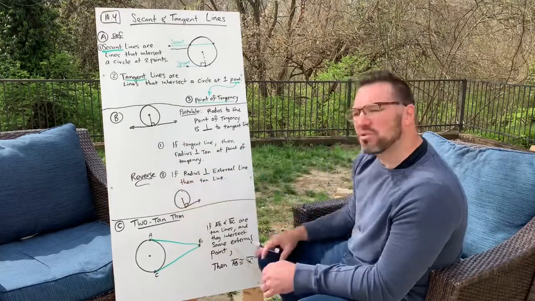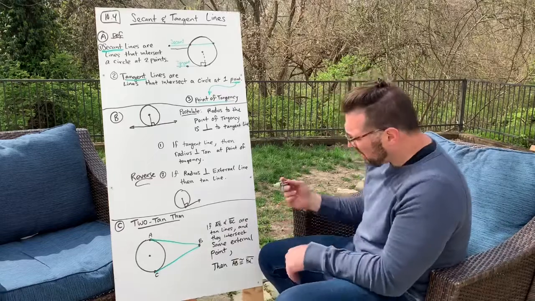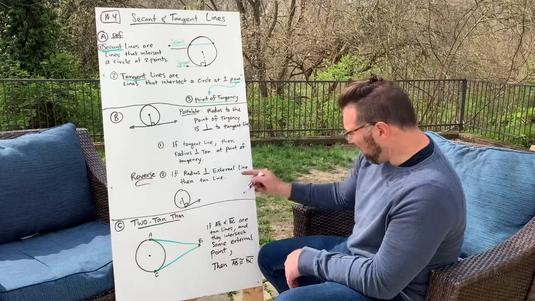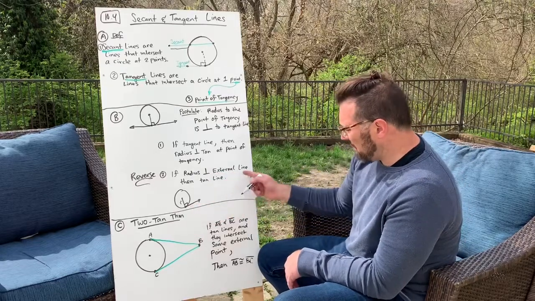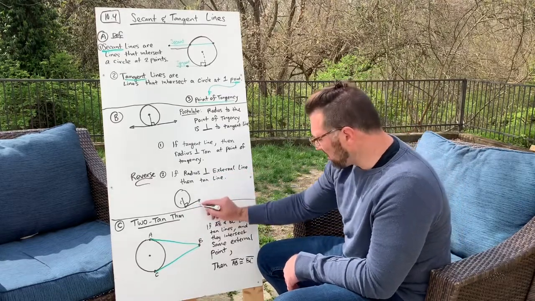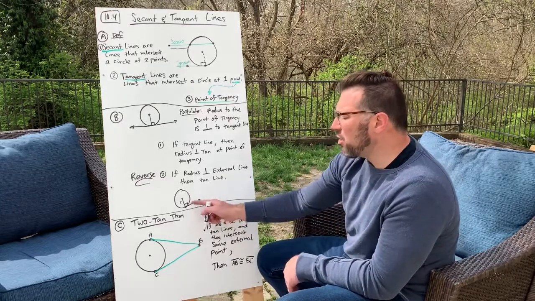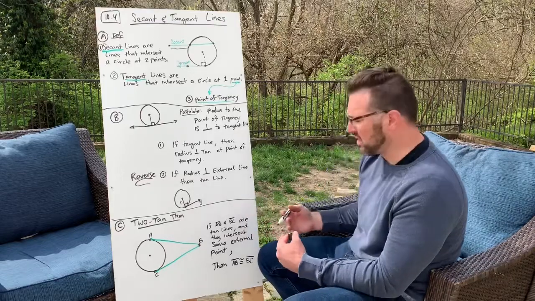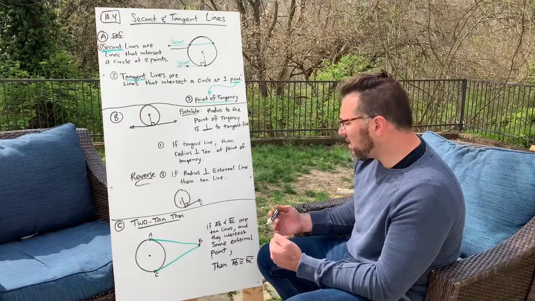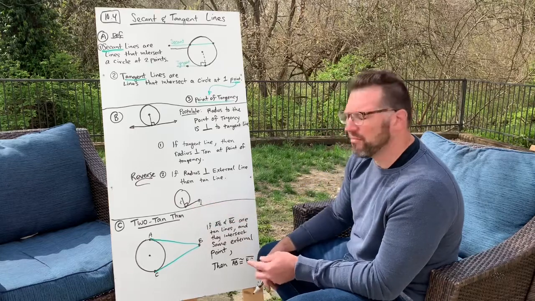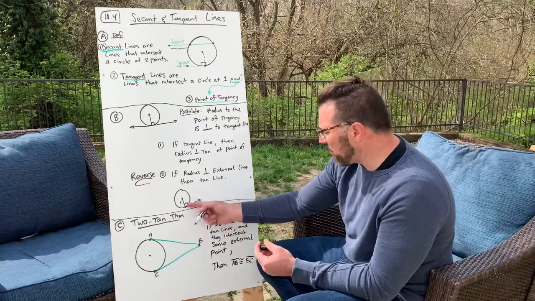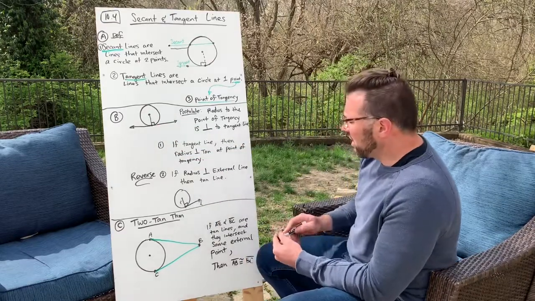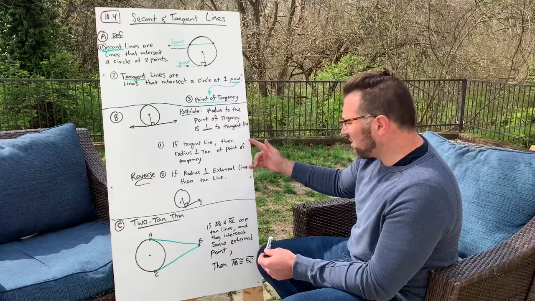The reverse of that is true as well. So, for example, if you had a radius, like this is a radius, that's perpendicular to some external line, let's just call this line L. If you already know it's perpendicular, then what can you conclude? You could conclude that this line is a tangent line. If it's perpendicular, then it's a tangent line, or if it's a tangent line, then it's perpendicular. And so these two things are things you will use.